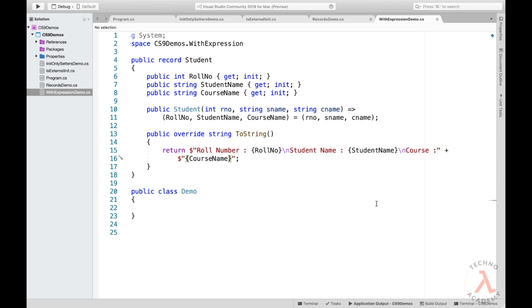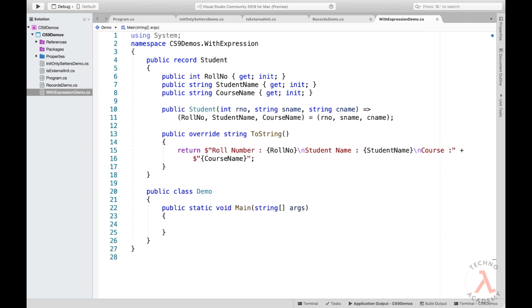Now let me add an entry point for the class and let me create an instance for the student. So let me type in var stu1 = new Student, and the roll number is 101. Name of the student is Shekhar and he is interested in Xamarin. Now let us say Shekhar is also interested in Flutter.